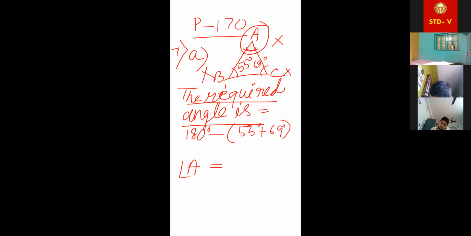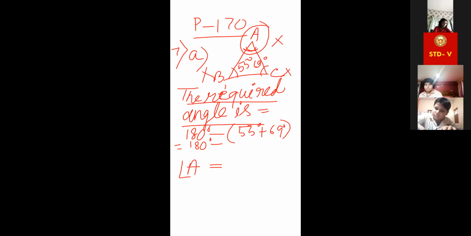Now do it. 180 degree minus, add these two, 55 and 69. What will be? 124.